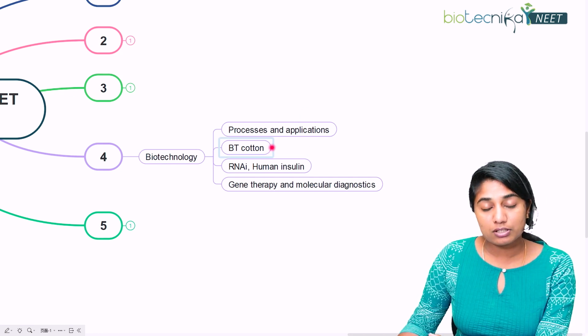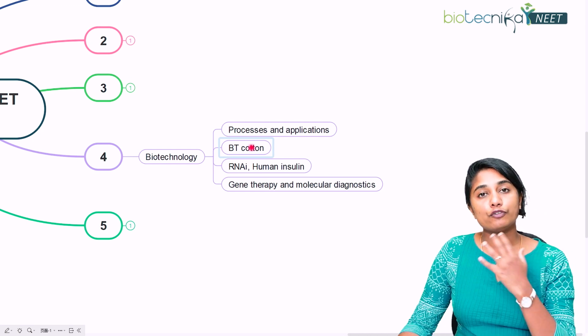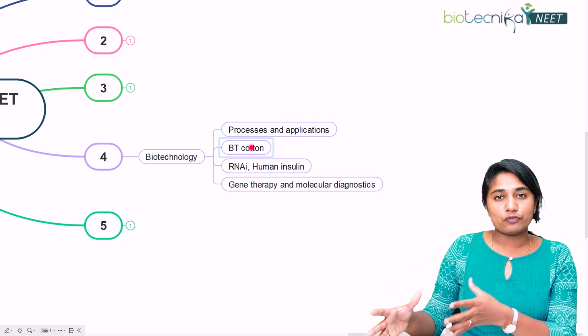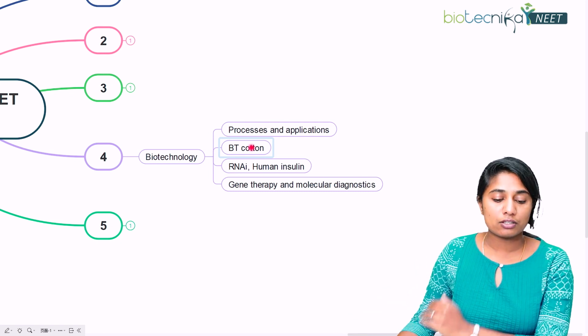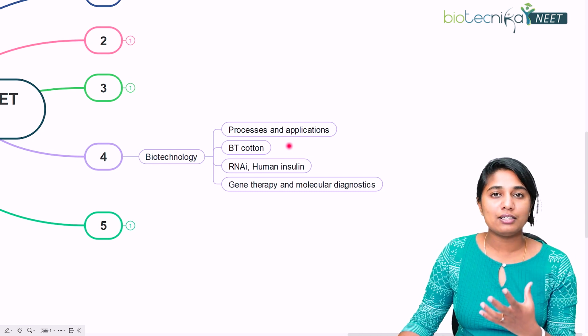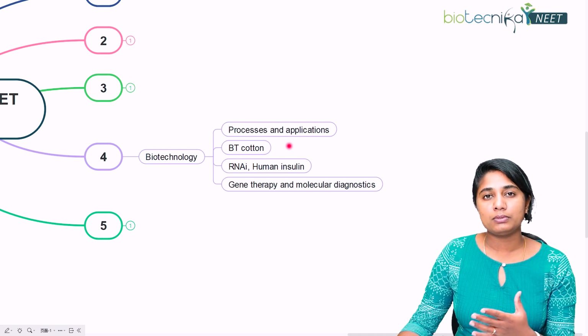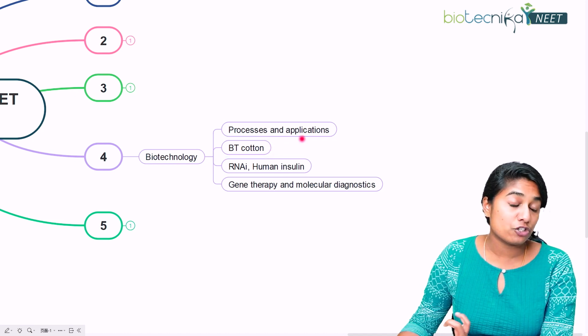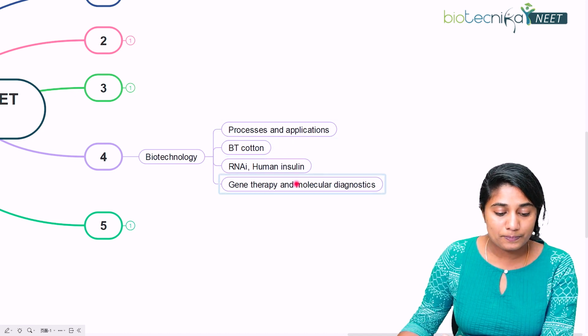Second is Bt cotton, right? So the Bt food in itself. What is the mechanism behind the formation of these Bt food grains and cotton, etc.? And what are its ethical issues? Why is there a problem with Bt in India? Make sure that you study all of these concepts.